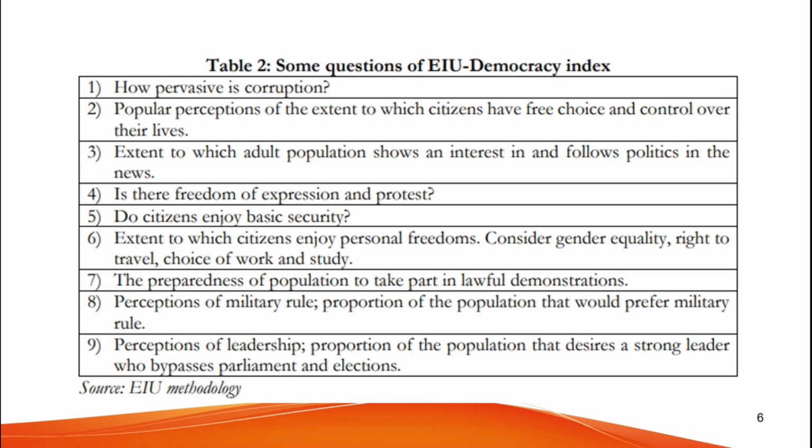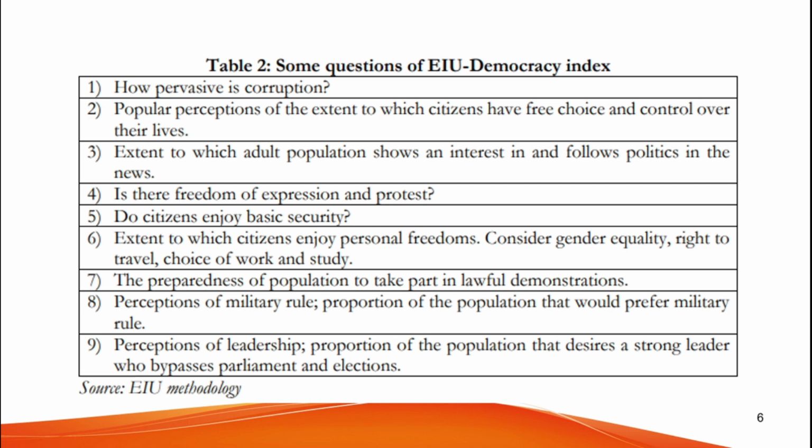This paper states that the questions asked by the EIU Democracy Index report are highly subjective in nature, making objective scoring difficult. Hence the paper goes on to say it is difficult to make cross-country analysis on this. For example, we can take some of the questions that are listed here. Like, how pervasive is corruption? The question is highly subjective and can be answered by different experts very differently.